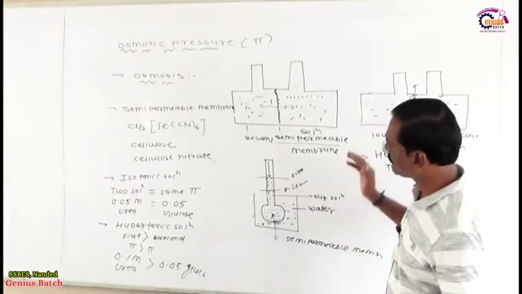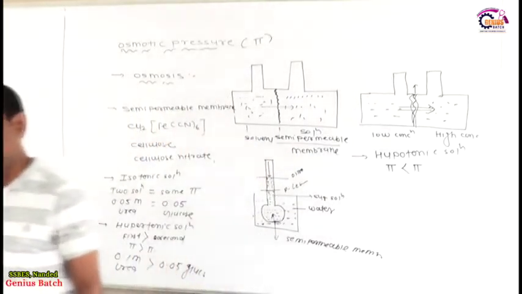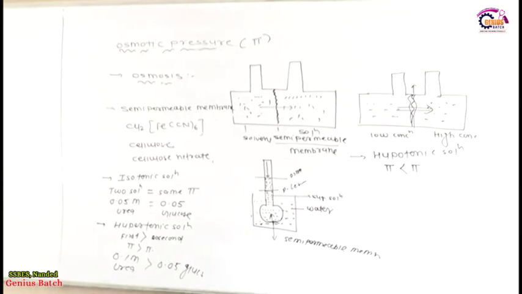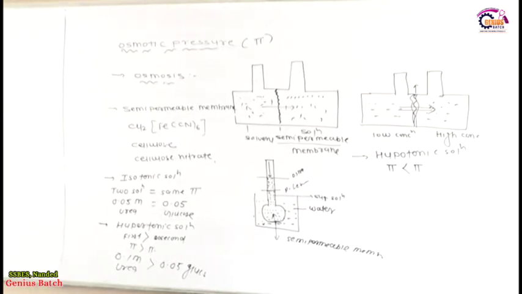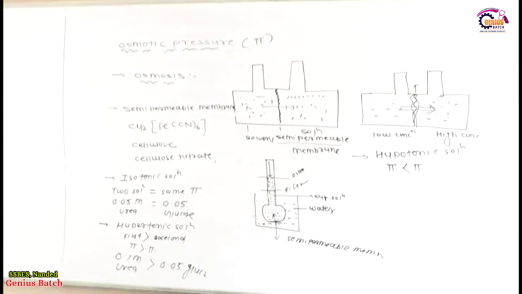Now dear friends, again we have isotonic solution, hypertonic solution, hypotonic solution. What is the meaning of isotonic solution? Whenever we have two solutions, and if these two solutions have the same osmotic pressure, then such solutions are called isotonic solutions.